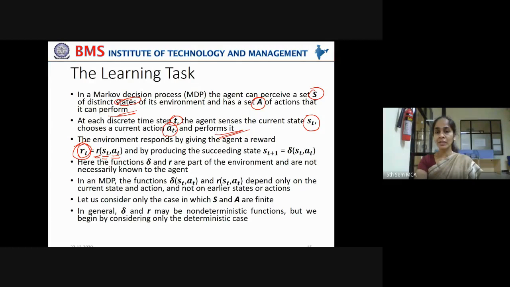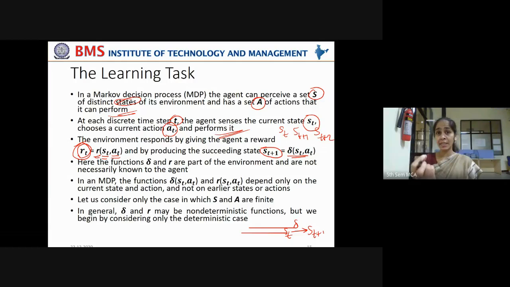And by producing succeeding states, st+1, what would be the next state? If the first state is st, the next state will be st+1, and that next state will be st+2 as time goes on, right? So the succeeding state st+1 can be represented as delta(st, at). What is this delta? The change from st to st+1.